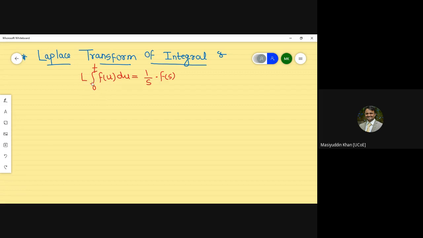So what is our work? Your work is, whatever the function is given, you have to calculate the Laplace transform, and at the end you have to divide by s, or multiply by 1 by s. So coming to the examples, so that you will understand very well.